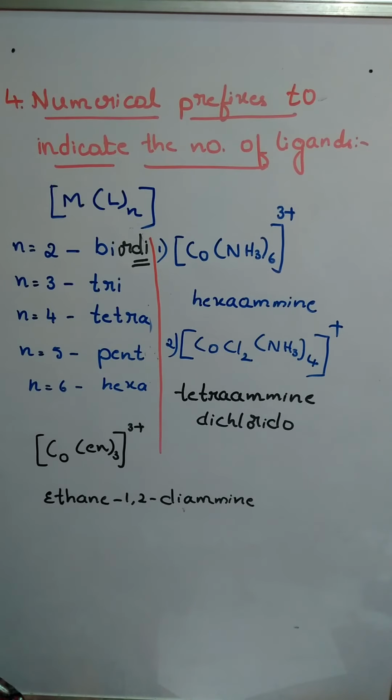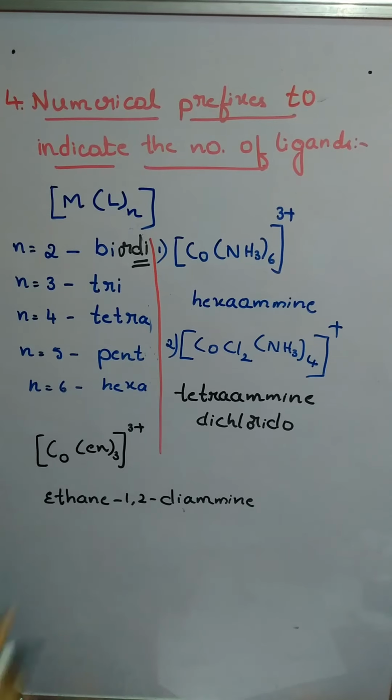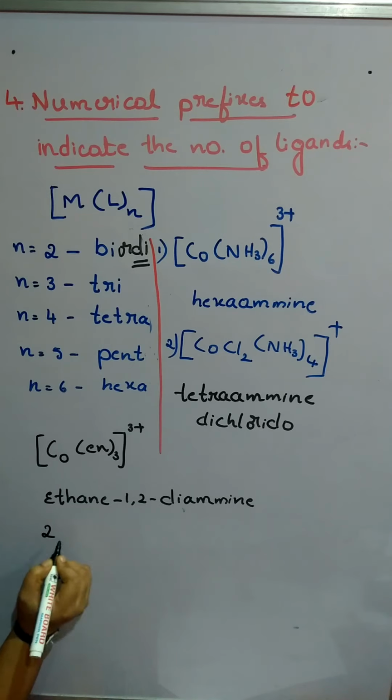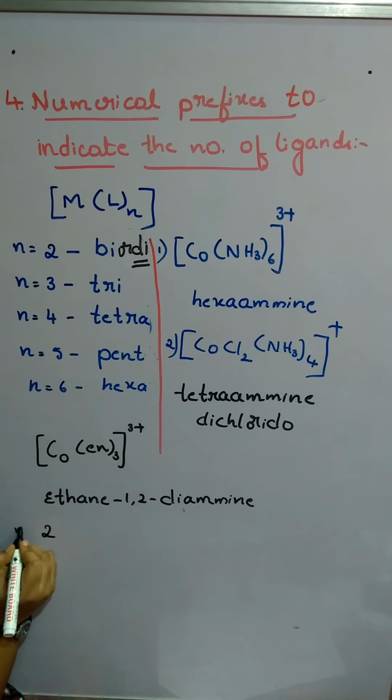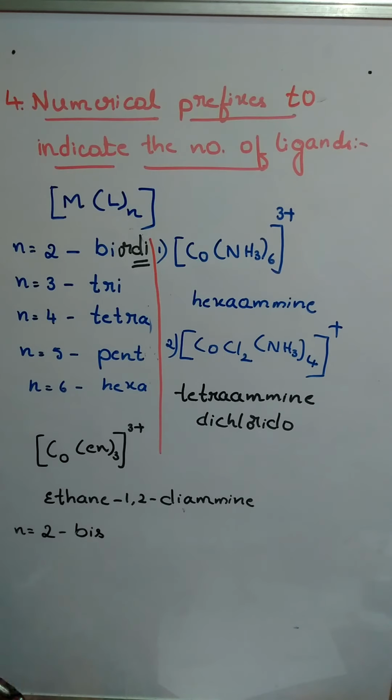Already in the name, di is there. Then at that time, this 3 you cannot write as tri. So for that reason, if n is equal to 2, the name we are using is bis.